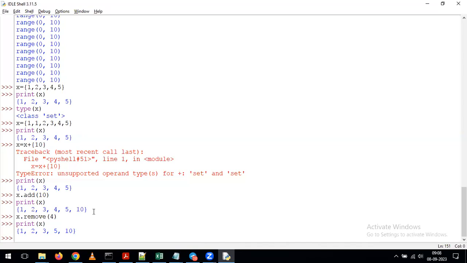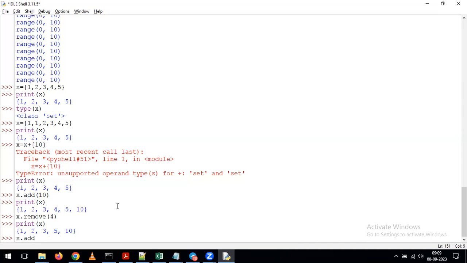Only one value at a time, sir? At a time, one value. If you want, you can add multiple values. Otherwise, what you can do here is put 10, 20. With that also, we can add multiple values depending on the requirements. I got the error, sir. In the remove, we can remove only one value at a time. Only one value.